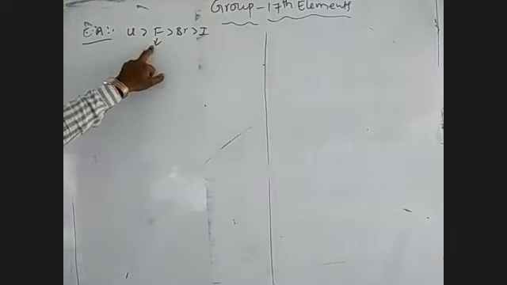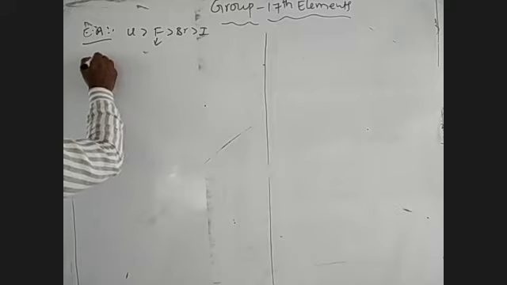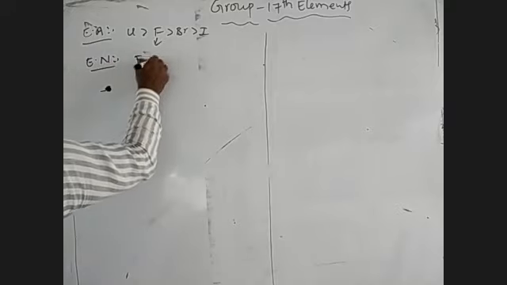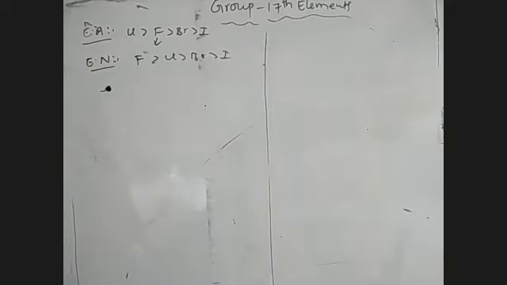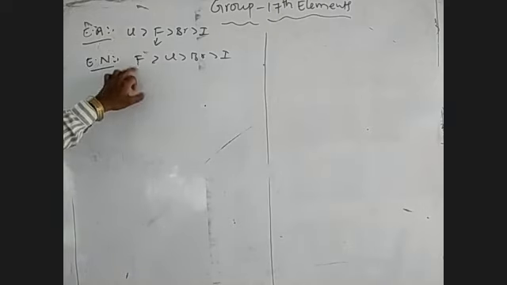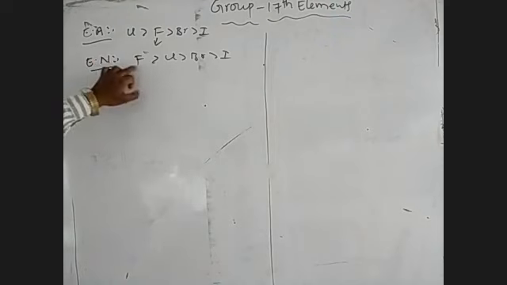Why does fluorine have low electron affinity? Fluorine has a small size and a compact 2p subshell. Electronegativity order of these elements: fluorine is greater than Cl, Br, iodine. In the overall periodic table, the highest electron affinity element is chlorine and the most electronegative element is fluorine. These are the properties of these elements.